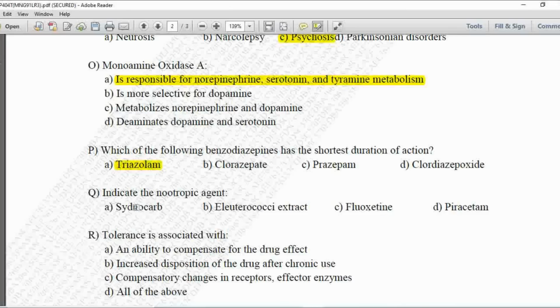Next MCQ, indicate the nootropic agent. Option A is Sindocar, B is Lutrococci extract, C is fluoxetine, and D is piracetam. So here nootropic agent is option number D, that is piracetam.